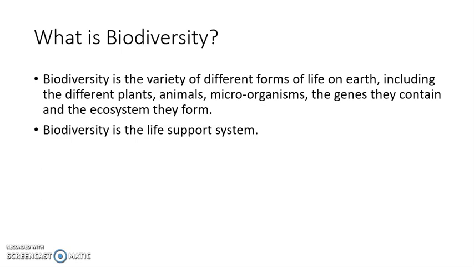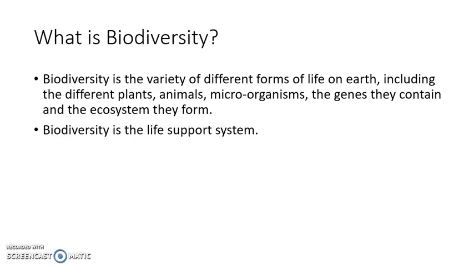So biodiversity is a variety of different forms of life on earth, and this term includes all the plants, animals, microorganisms, aquatic species, and everything, and the genetic material that is present in them, and the changes in that genetic material, and the ecosystems that these different organisms make. This all comes under the umbrella of biodiversity. Biodiversity is a life supporting system because it is important for maintenance of a balanced ecosystem, and a balanced ecosystem is very good for the survival of the species.